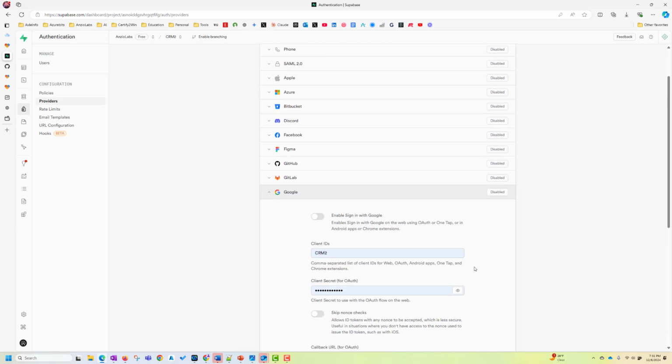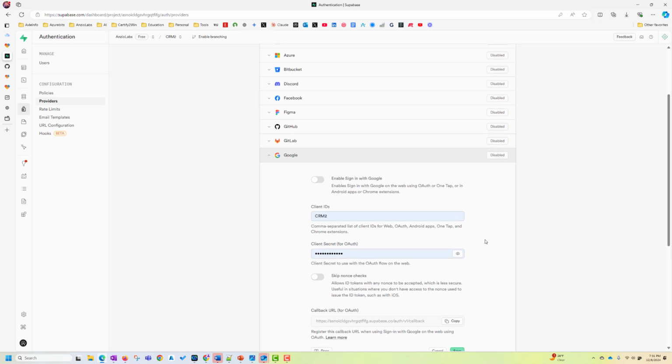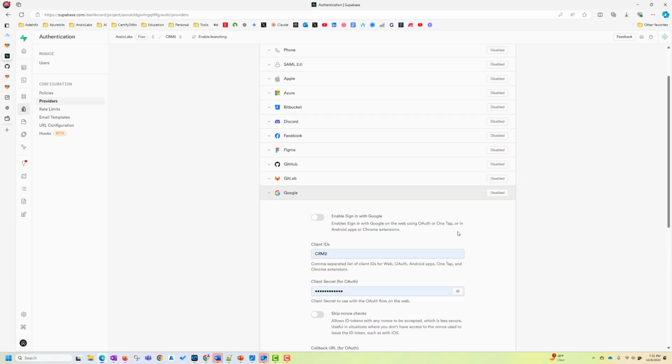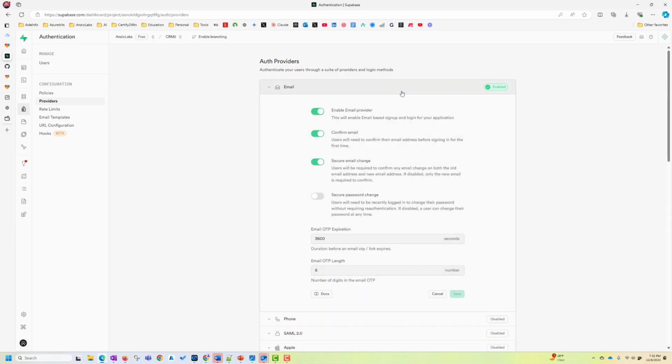I'm not using it now because you just have to do a small setup in Google. You get this client secret from Google when you want to set up OAuth. It's very simple. Just read the Google documentation and you will get this secret and just put it here. But what we did, we said we want an email authentication. I have to just turn this off, the confirm email thing, and then say save, because we have not set up the SMTP, so no confirmation email will come for us.